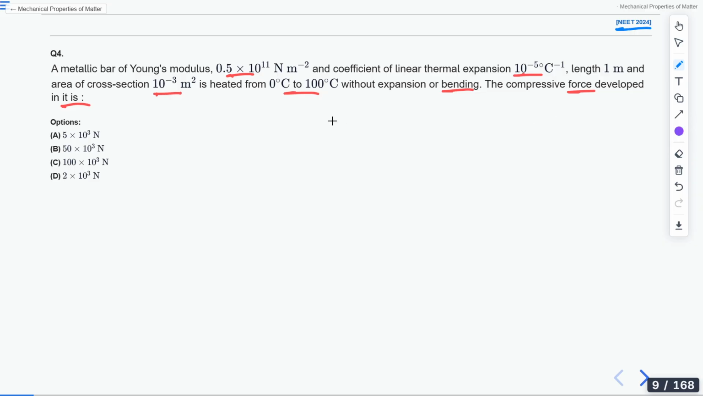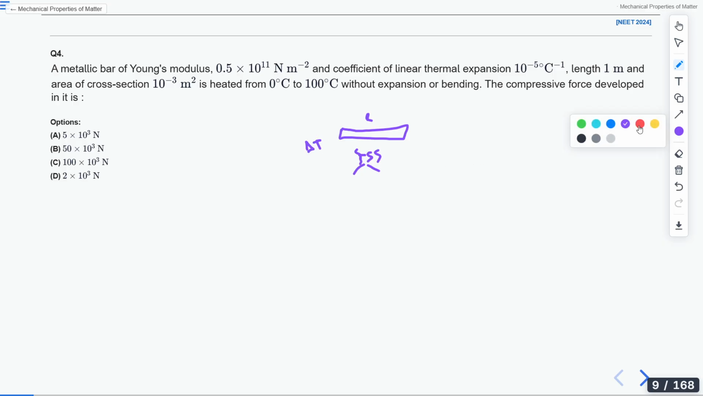Look, we know that if we have a rod of length L, and we heat this rod, if we increase the temperature by delta T, what will happen? This rod will show expansion. That's called linear expansion. Let's say this is delta L. So we write delta L equals L alpha delta T. We know this formula. I am giving you the hint, you will understand.